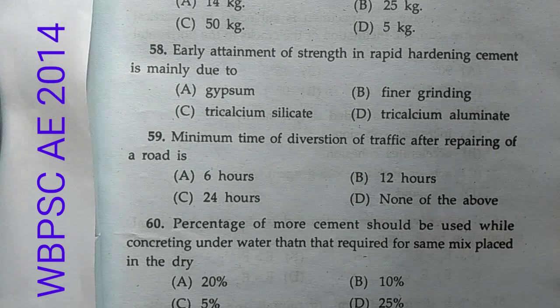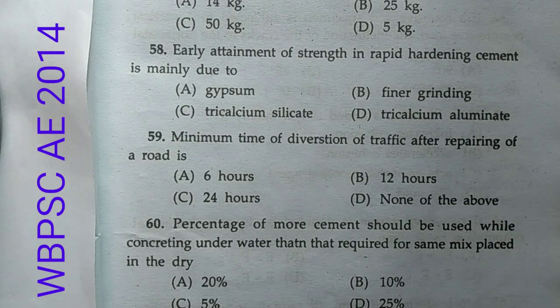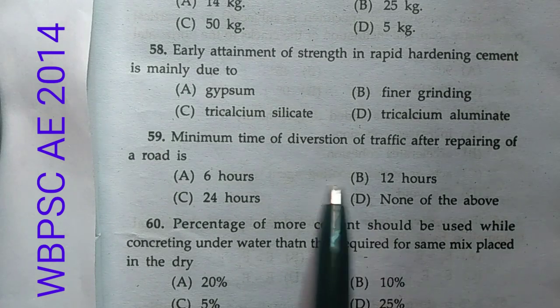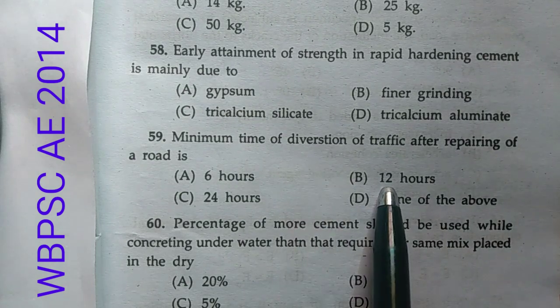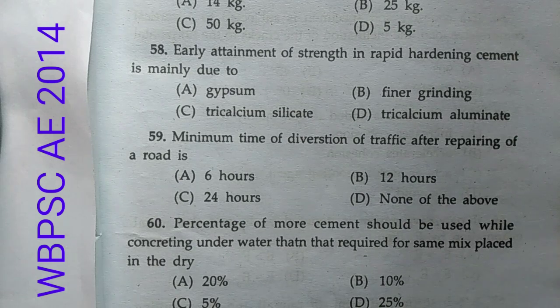Now 59. The minimum time of diversion of traffic after repairing of road, and these are the options. Now we know that in road construction some epoxy mixes are used. Though the epoxy mix sets in 2 to 3 hours, it is desirable to direct the traffic away for at least 12 hours from the time of casting so that it can be easily set. So here the minimum time of diversion should be 12 hours.